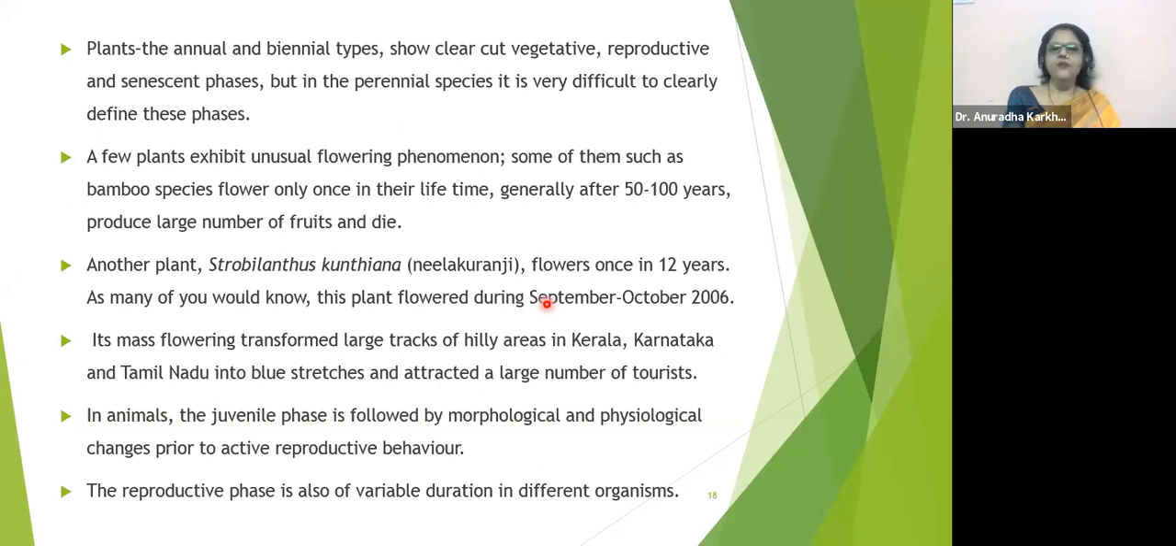Very good. Now see, a few plants exhibit unusual flowering phenomena. Some of them, such as the bamboo species, flower only once in their lifetime. That is generally 50 to 100 years. Means the bamboo plants are going to remain in the vegetative phase for almost 50 to 100 years. उसके बाद उनको रिप्रोडक्टिव कैपेसिटी आ जाएगी फ्लावर्स बनाने की, और जैसे ही वो फ्लावर्स बनाते हैं ना, दे डाई, उनका लाइफ खत्म.